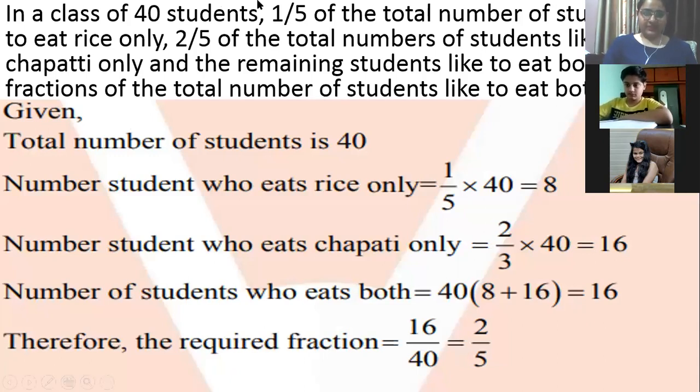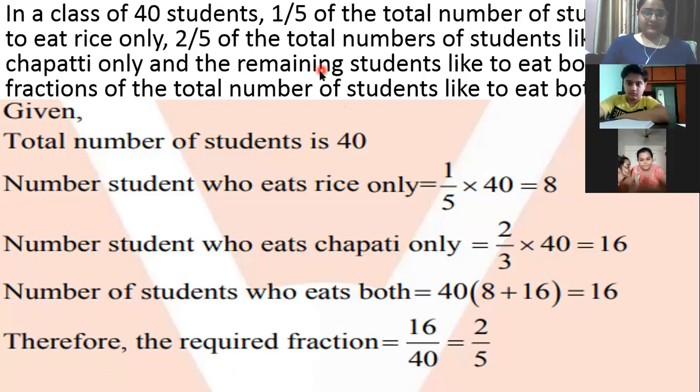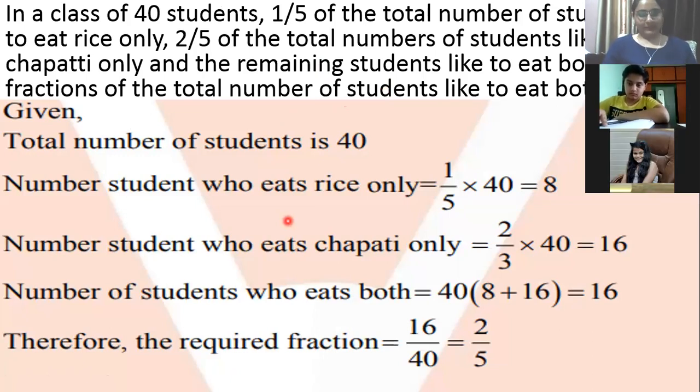Another question that we have is, in a class of 40 students, 1/5 of the total number of students like to eat rice only. Then 2 by 5 of the total number of students like to eat chapati only. And the remaining students like to eat both. So, how many students like to eat both?